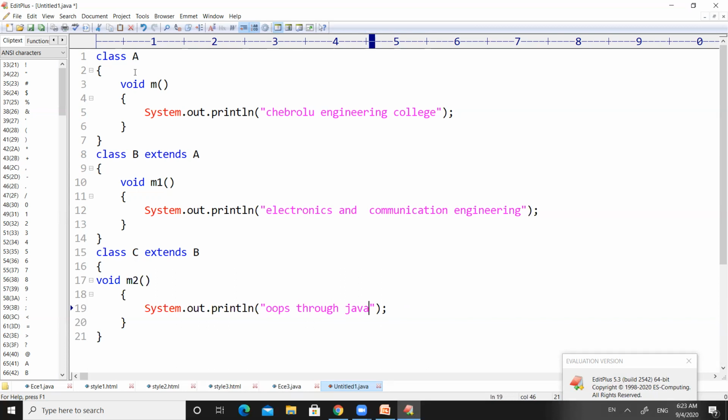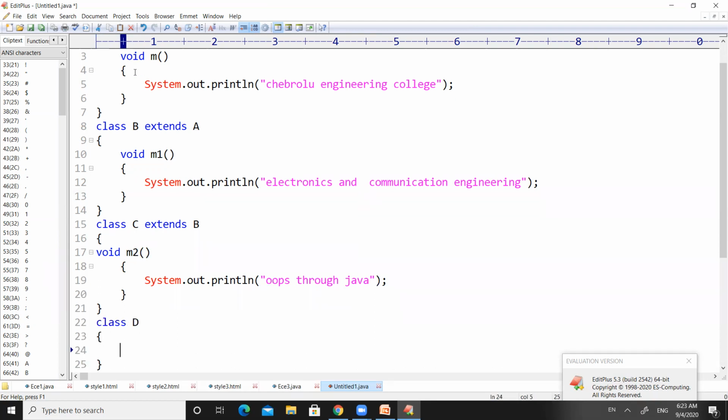So there are 3 methods: m, m1 and m2, right? Where m is a method in class A, m1 is a method in class B, and m2 is a method in class C. Now I am going to write one more class. Our class name is D, where we are going to write the main method in class D.